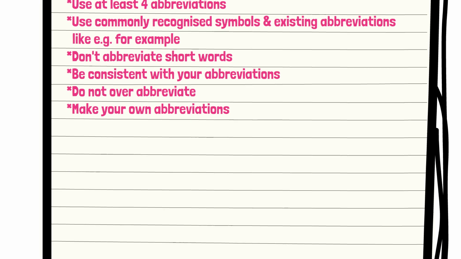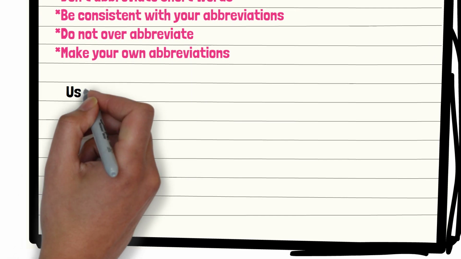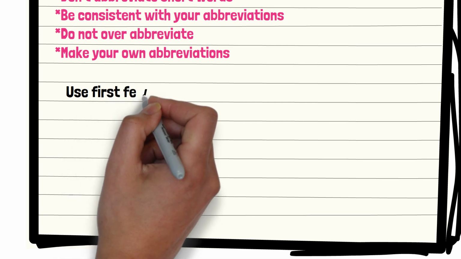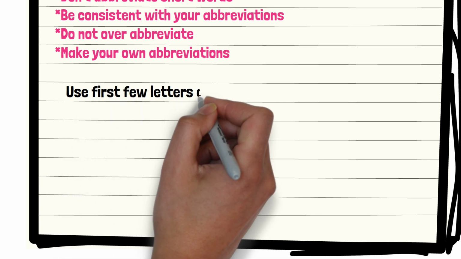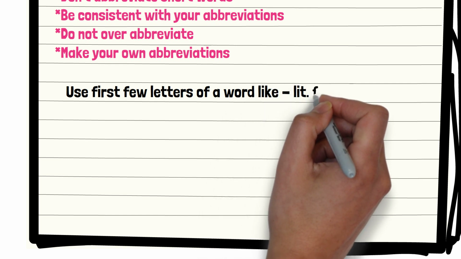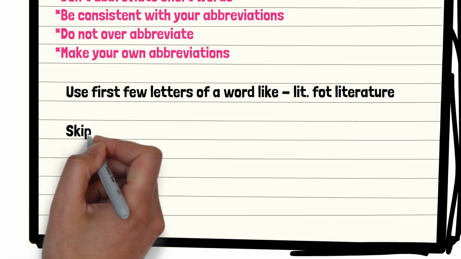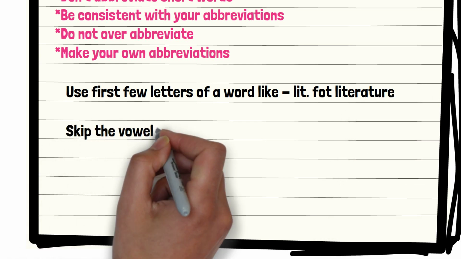Apart from commonly recognized symbols, make your own abbreviations. Yes, students, you can make your own abbreviations also. And here is a quick guide on how to make your own abbreviations. You can use the first few letters of a word to abbreviate it. For example, LIT dot for literature. The first three letters have been taken here.